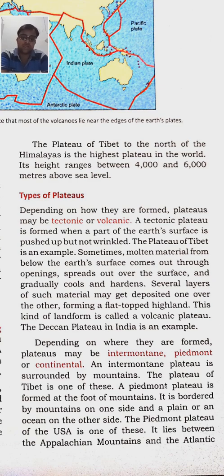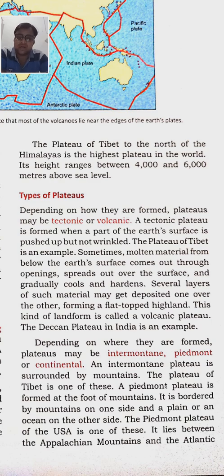Actually, volcanic plateaus are formed when molten rocks come out from under the earth's surface and reach the surface. Then layers of that molten rock keep piling up. Then it forms a volcanic plateau.